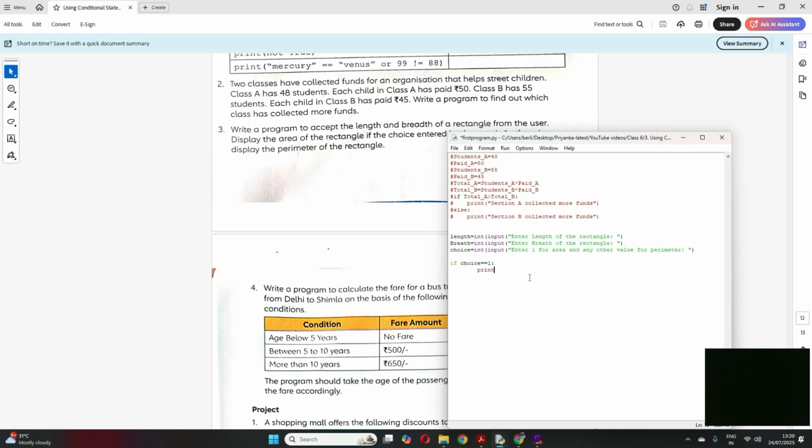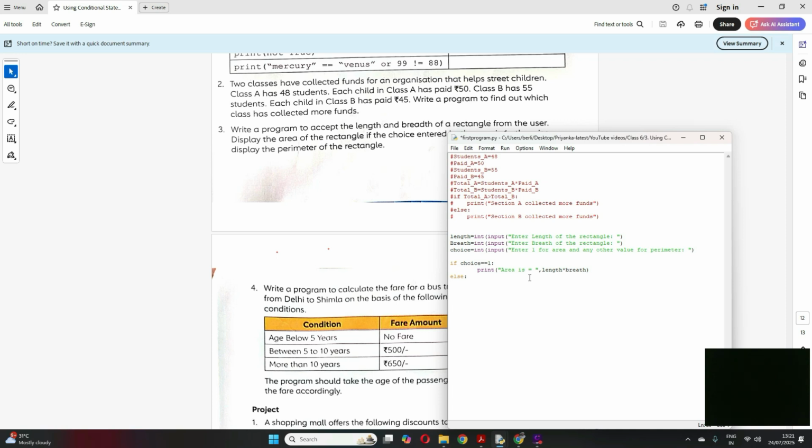So print, area is equal to, which will be length into breadth, correct? Else, what do I have to do?